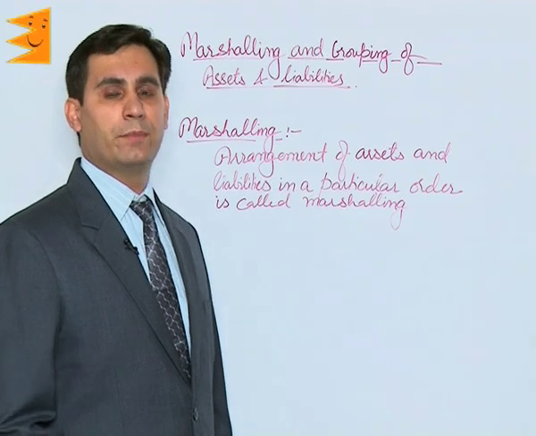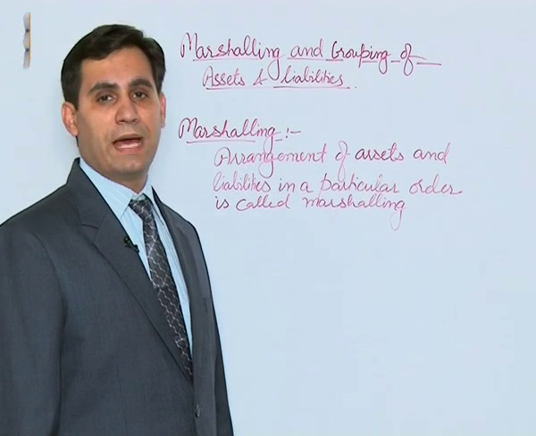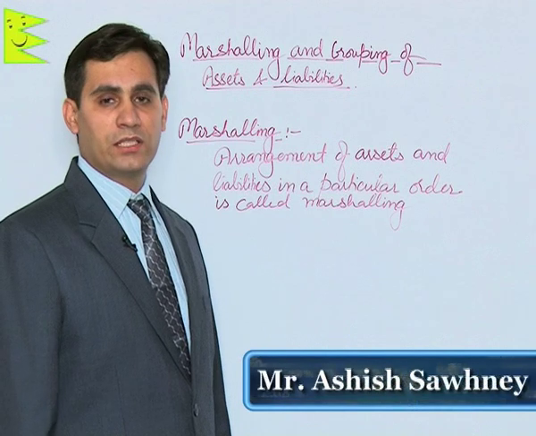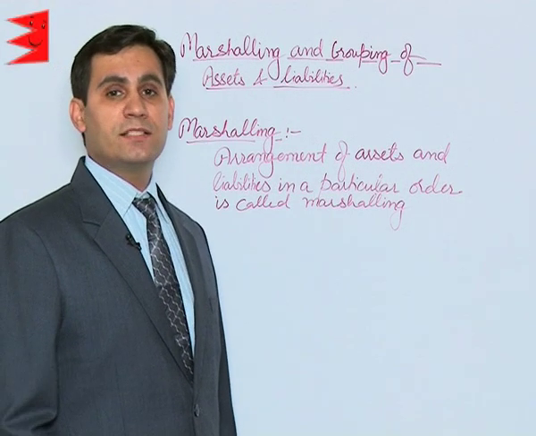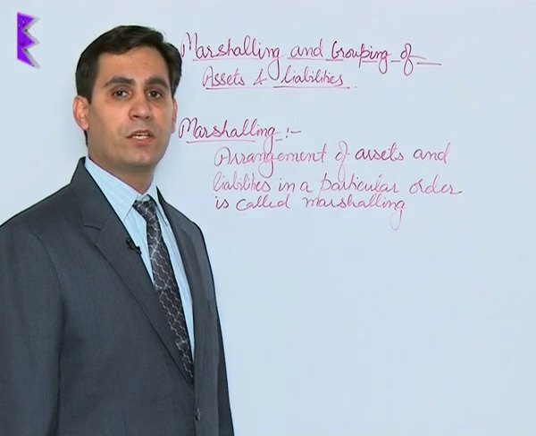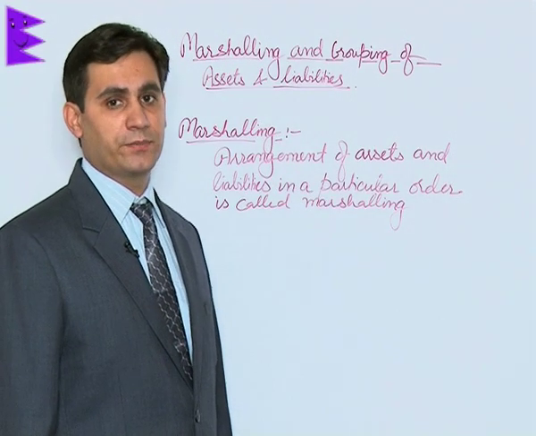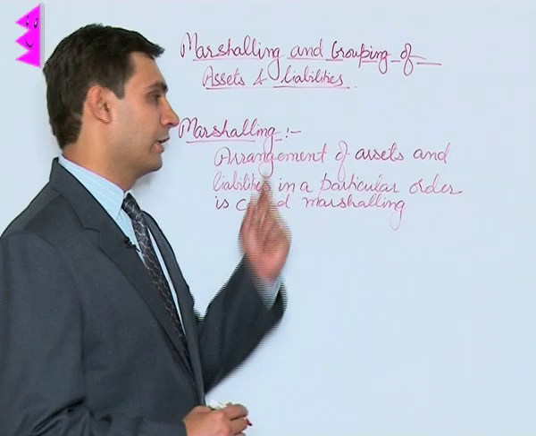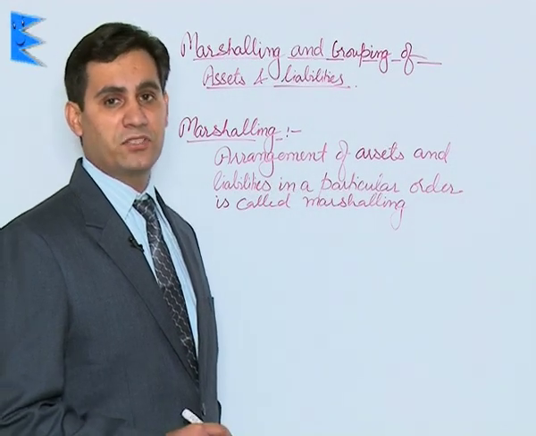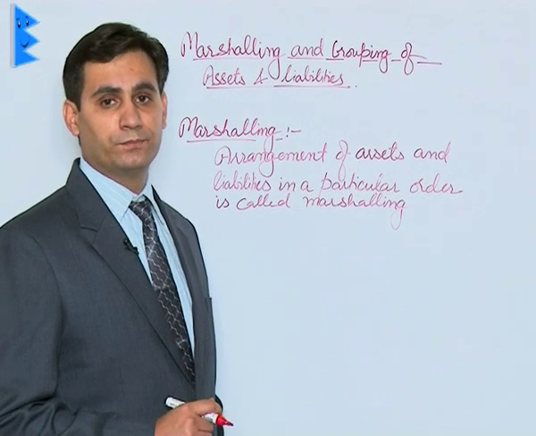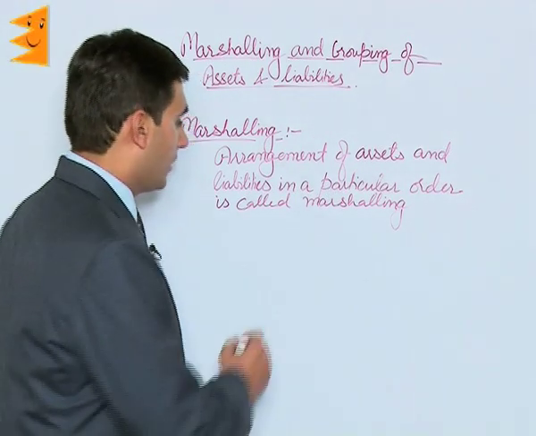The assets and the liabilities can be arranged in a balance sheet in different orders and can be grouped with similar items. So this brings us to the concept of marshalling and grouping of assets and liabilities. So what do we understand by marshalling? Marshalling means arrangement of assets and liabilities in a balance sheet in a particular order. So what are those orders?